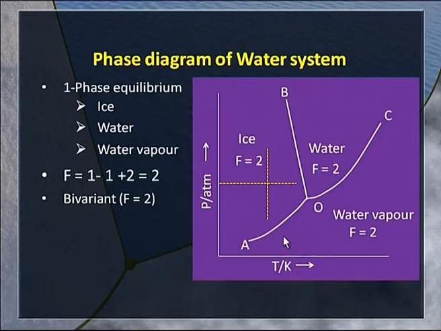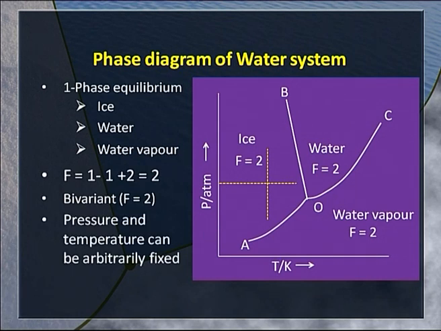In one of my earlier lectures, I had told you what will be the nature of water phase diagram, and we had predicted that it will have three areas: an area of existence of ice in the stable form, in terms of pressure and temperature conditions, another area for liquid water, and a third area for water vapor.